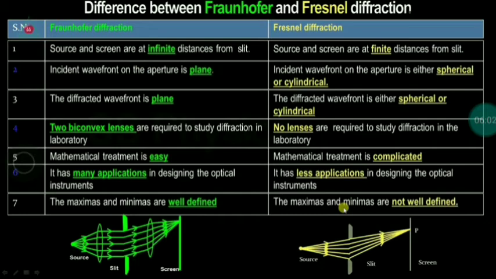The source and screen are at infinite distance in Fraunhofer, and at finite distance in Fresnel. This is the main thing.